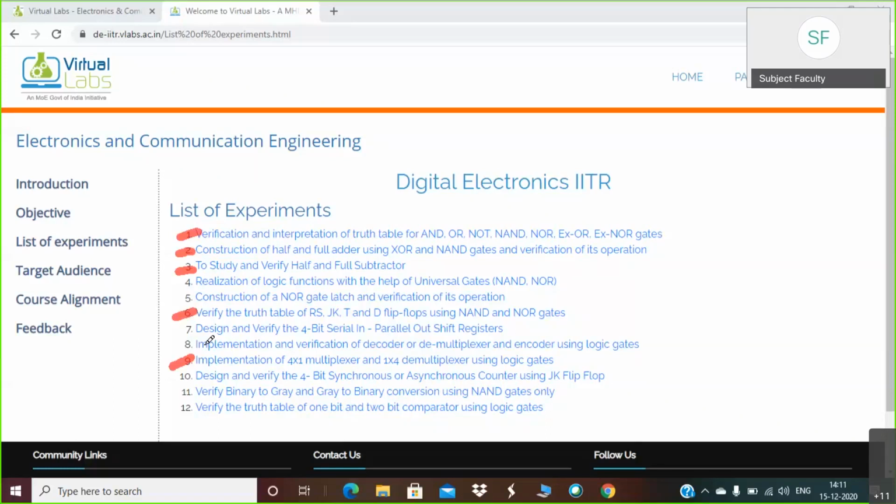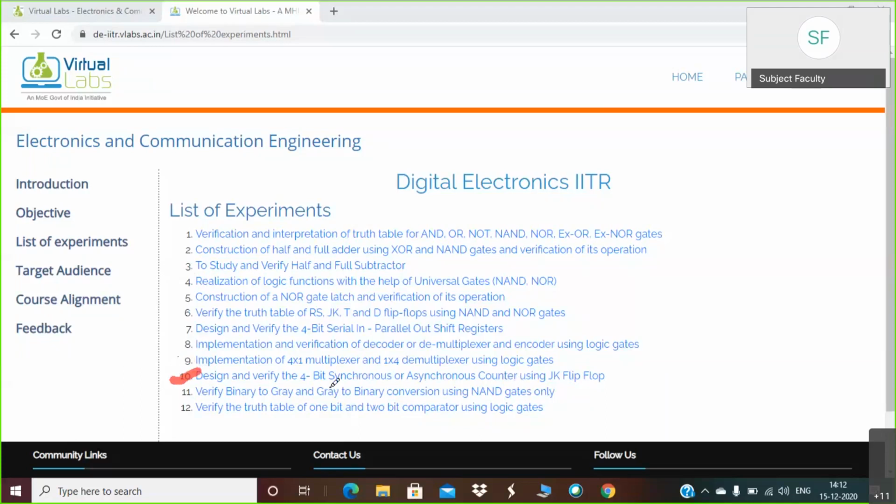In today's discussion, we will again cover a couple of practicals from this list only. You can observe we have the design and verification of 4-bit synchronous and asynchronous counter.